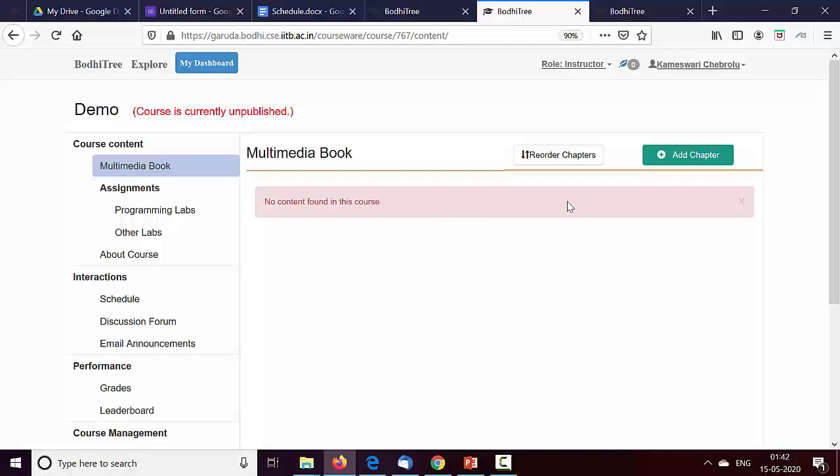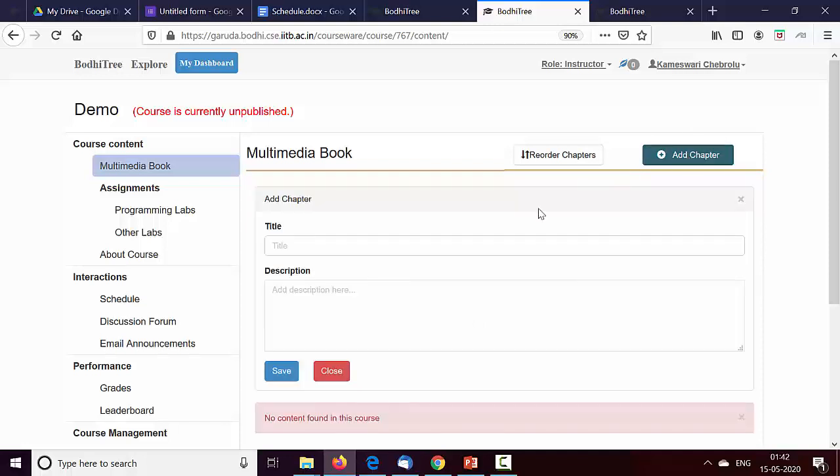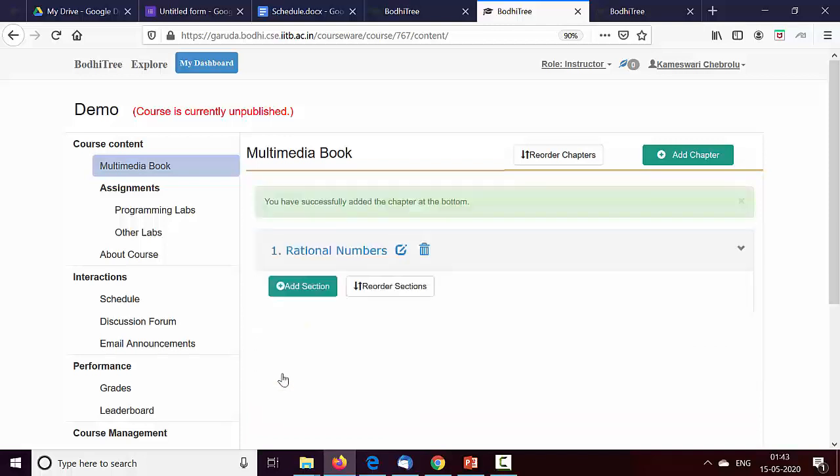Much like a traditional book, which has chapters and sections, we are also trying to create a multimedia book. So let me add my first chapter. I will assume this is some math. So let's say my first chapter is on rational numbers. I'm giving that title. So it has successfully added.